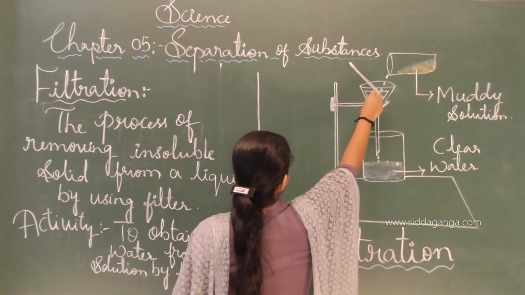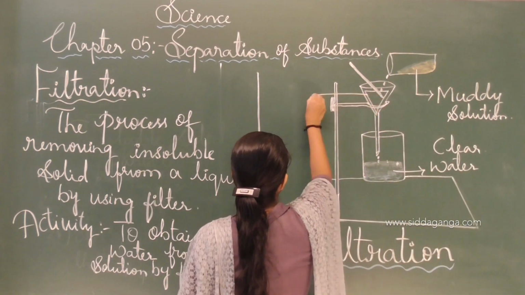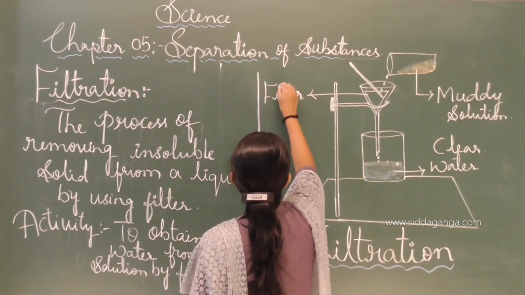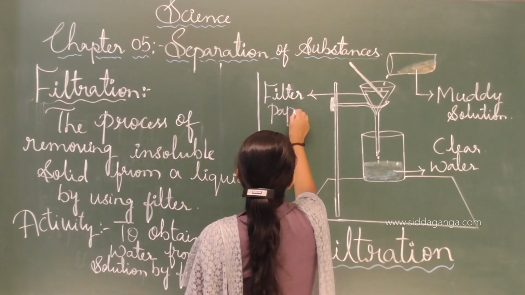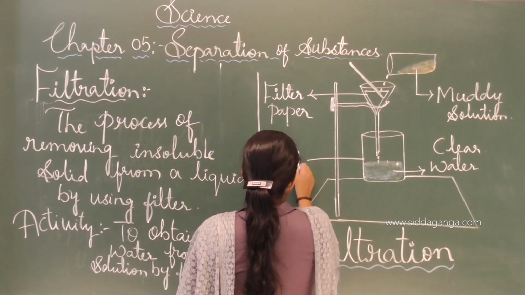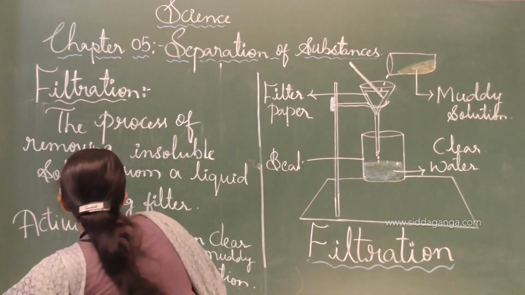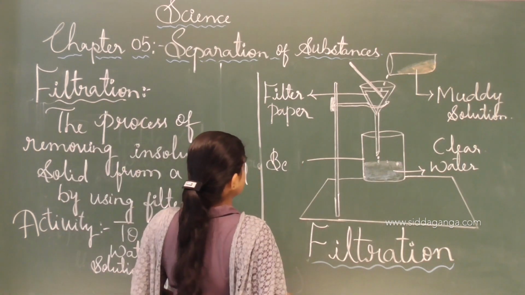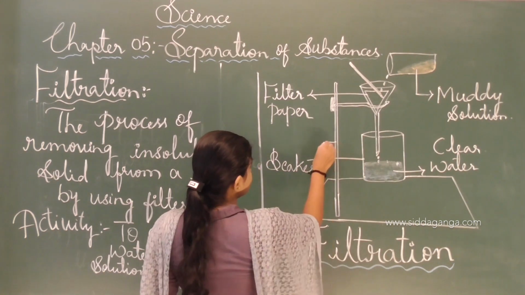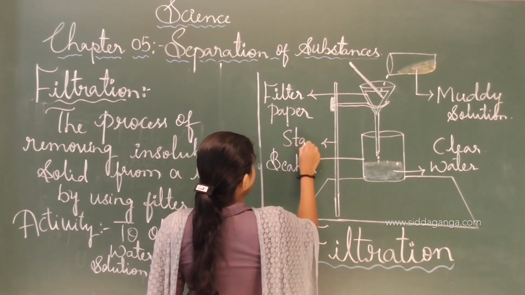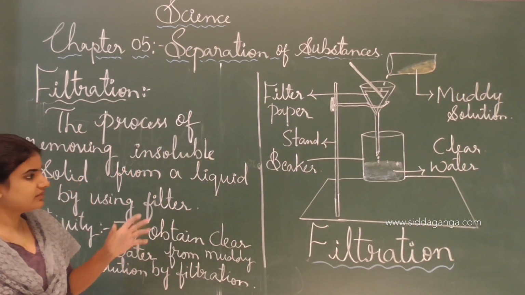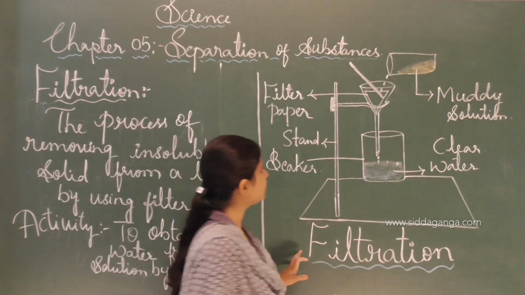This one is the filter paper, this one we call a beaker, and this one is a stand which holds the funnel. This is how the filtration process takes place.